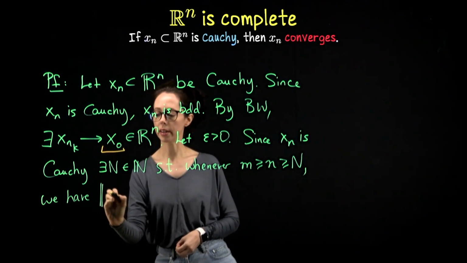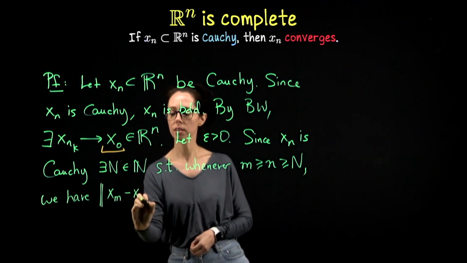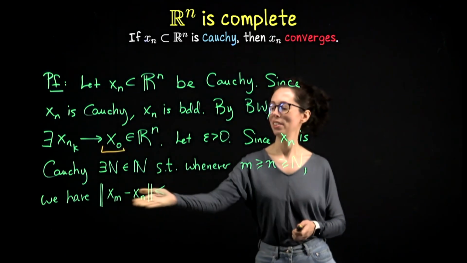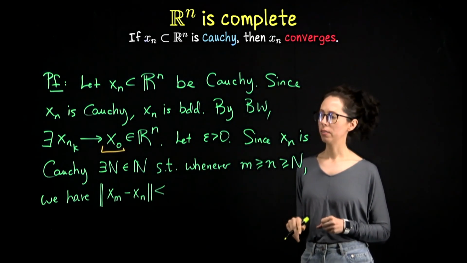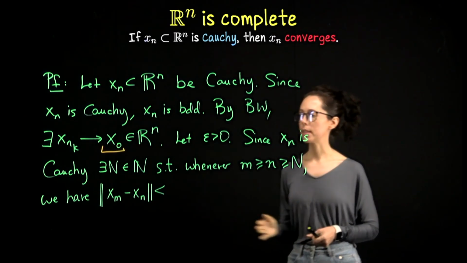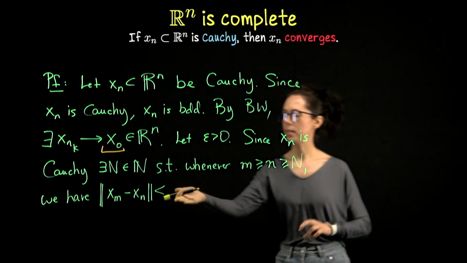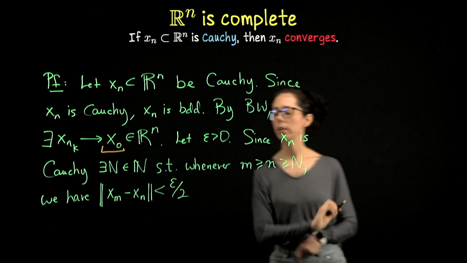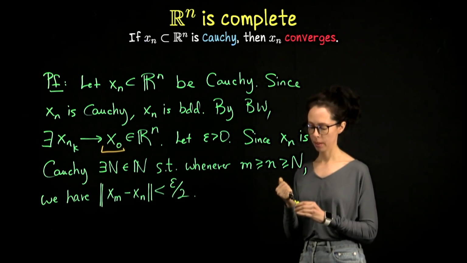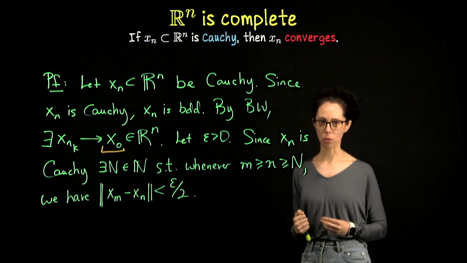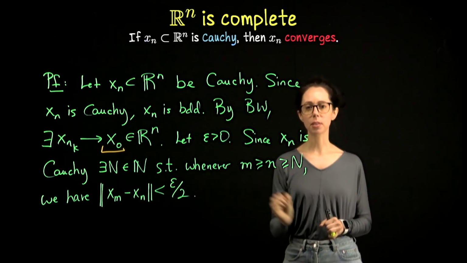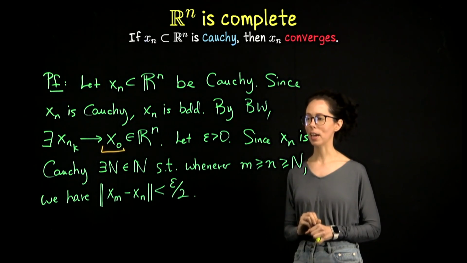that the distance in Rn from the mth term to the nth term, sometimes those sound the same. Normally, for just regular Cauchiness, you would write epsilon, but we're going to do a triangle inequality argument here. So I'm going to insist that this threshold is large enough so that this distance is less than an even smaller distance, smaller than epsilon, epsilon over 2. Okay, so here I've picked a threshold so that pairwise distances beyond that threshold are smaller than epsilon over 2, and that is going to be the threshold for the entire sequence.